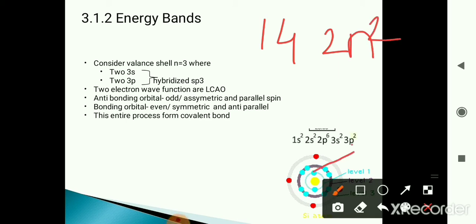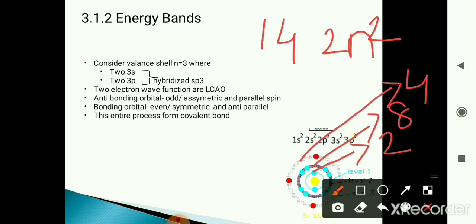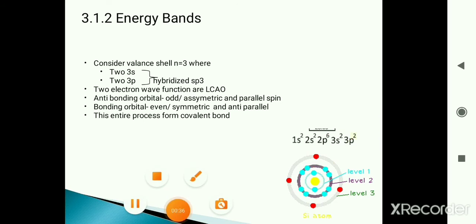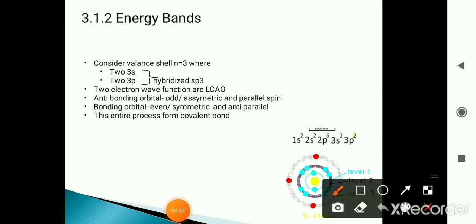That is, the first orbit is going to take 2 electrons and the second orbit is going to take 8 electrons, and the remaining 4 electrons will be placed in the outermost shell. That's why the valence of silicon is 4. The electronic configuration here is given: 1s2 2s2 2p6 3s2 3p2.